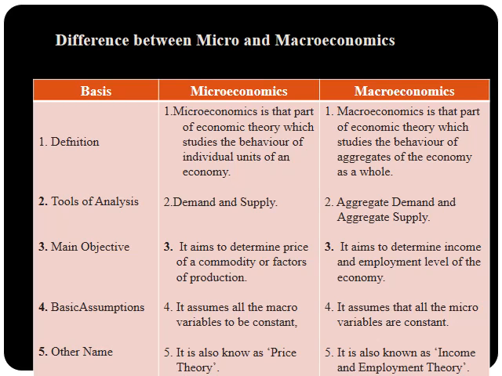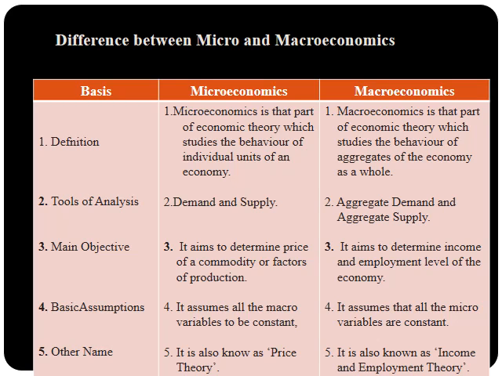Now let us look at the difference between micro and macroeconomics. On the left side I have given the basis of difference. What are the bases on which you can differentiate micro and macroeconomics? Then you have microeconomics in one column, and macroeconomics in another column.